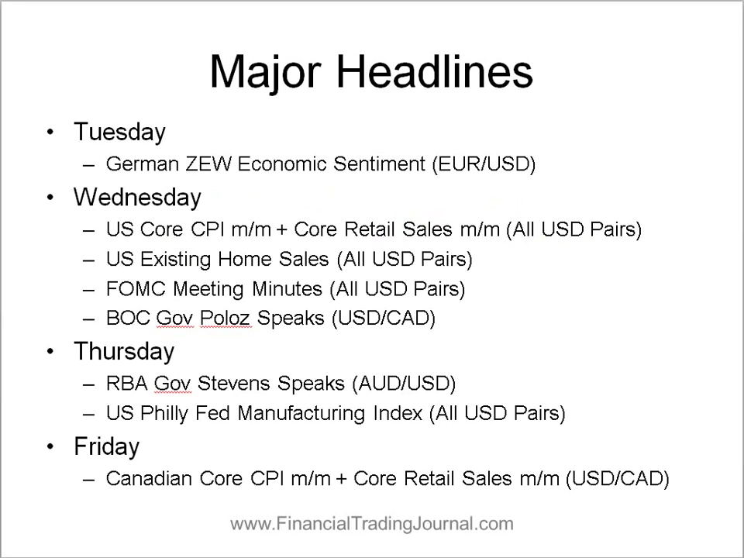If you take a look at the economic calendar this week, you'll notice several major headlines. I just handpicked a few that I think will have an impact on the markets. So on Tuesday we have German economic sentiment, which will affect the euro dollar. Wednesday we have US core CPI and core retail sales, which affects all US dollar pairs. US existing home sales, which affects all US dollar pairs. FOMC meeting minutes will affect US dollar pairs as well.